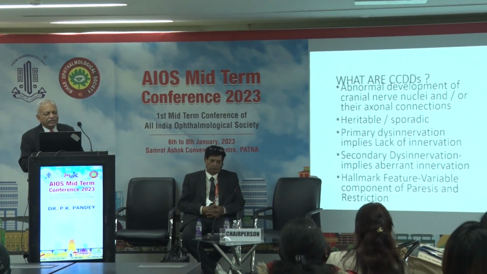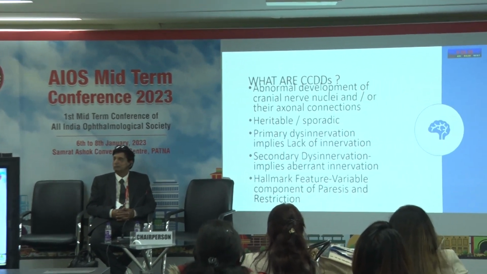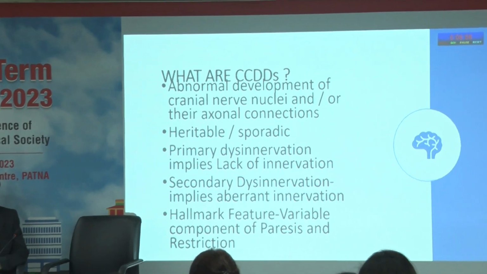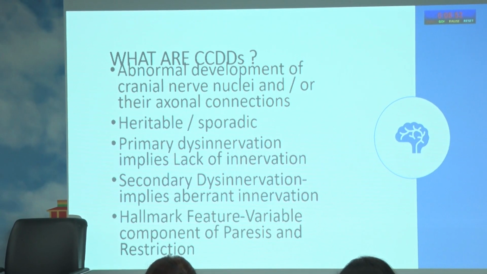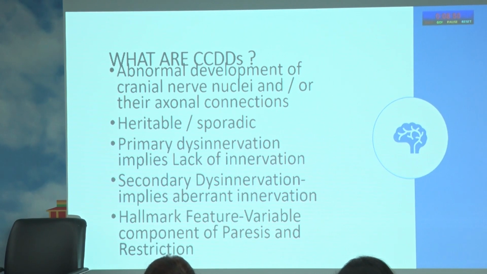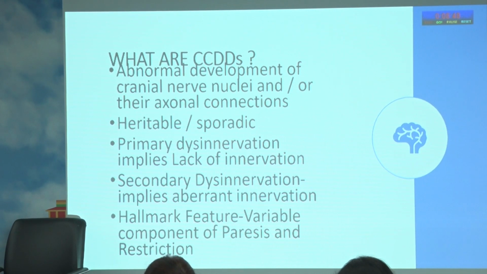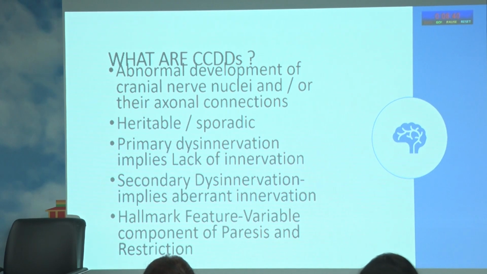So first, there is a primary disinnervation. That means there is lack of innervation. Either the nucleus has not formed, or it is hypoplastic, or the nerve has not formed, or it is hypoplastic. That is the basic substrate on which it is going to develop further. The secondary thing is that there is a secondary innervation. That means something else comes and supplies that part of the muscle.